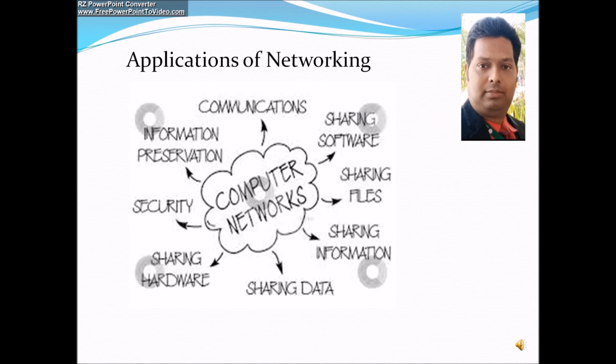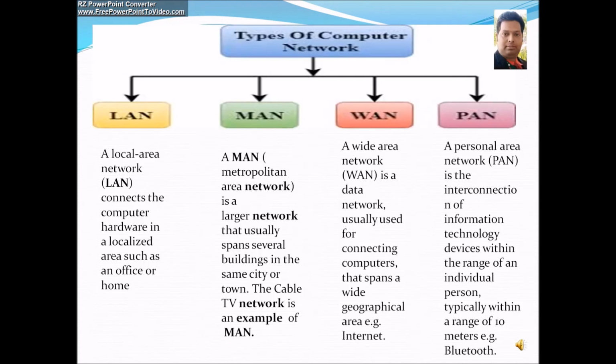In this slide we will talk about types of computer network. First and foremost is LAN, local area network. It connects the computer hardware in a localized area such as an office or home, and this is basically up to 1 kilometer. Any network in which computers and PCs are connected within the area of 1 kilometer is basically called a local area network. It can be wired or it can be wireless.